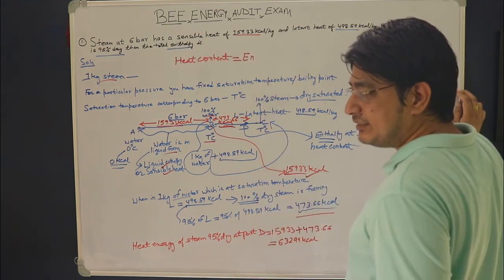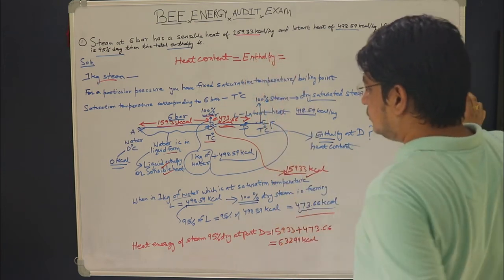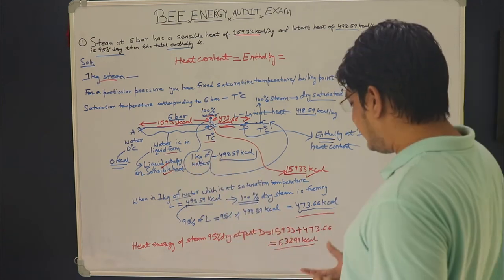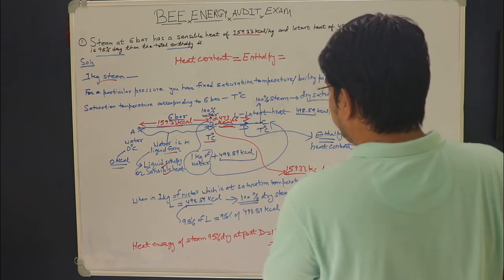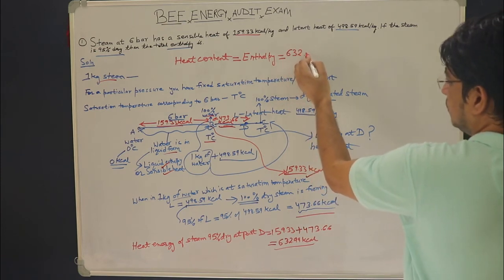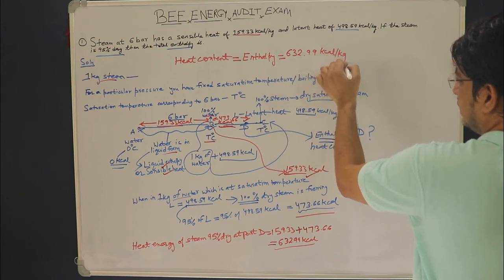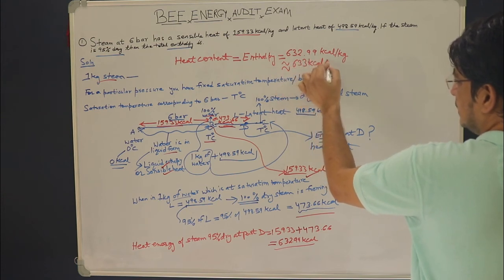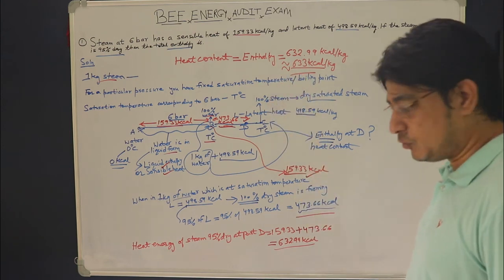So friends, heat content is nothing but enthalpy. I have considered 1 kg of water, so I can say the enthalpy of steam, which is 95% dry at point D, will be equal to 632.99 kilocalorie per kg, which can be rounded off to 633 kilocalorie per kg. So this is our answer to this question.